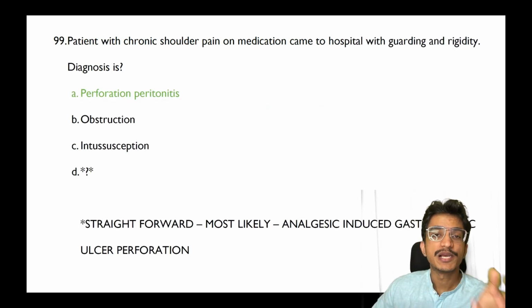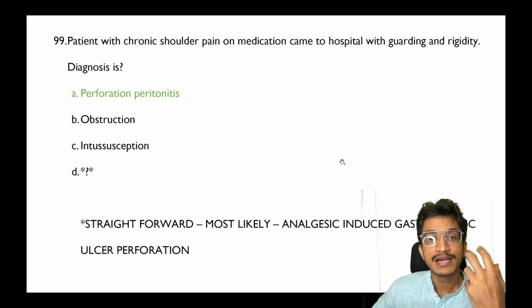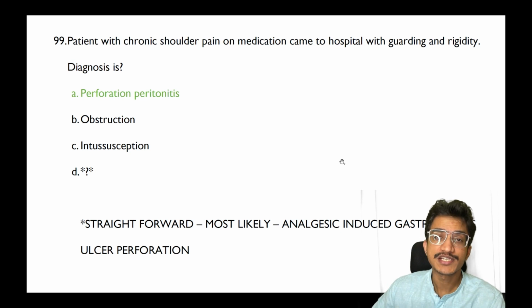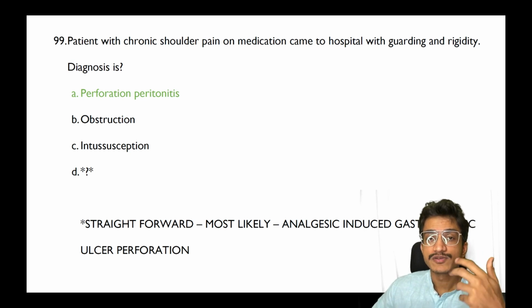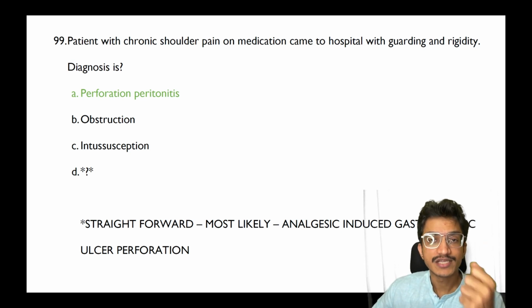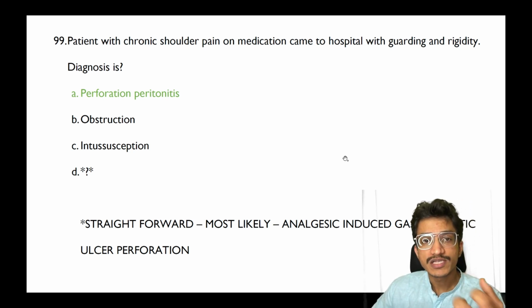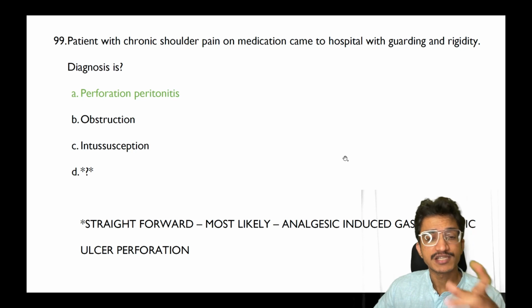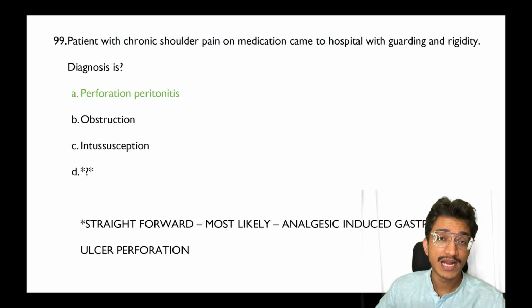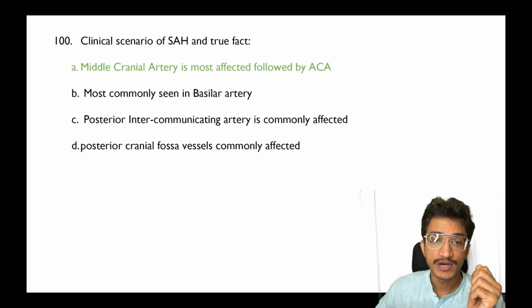Moving on to the next, a patient with shoulder pain, who is on analgesic pain medication. What is the diagnosis of the patient who presents with guarding and rigidity? It is a very straightforward question. If this was the clinical scenario, the first thing we will suspect is a peptic perforation, so we would be going with the diagnosis of perforation peritonitis.